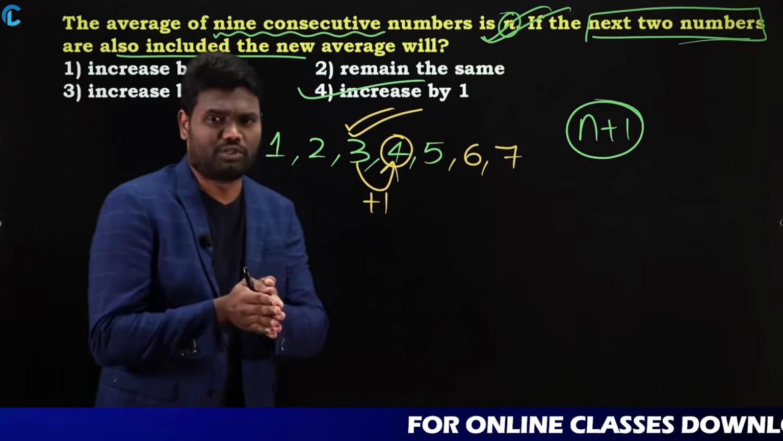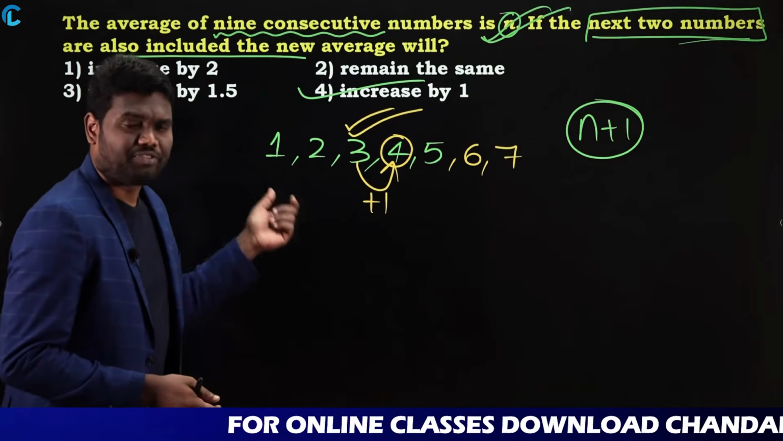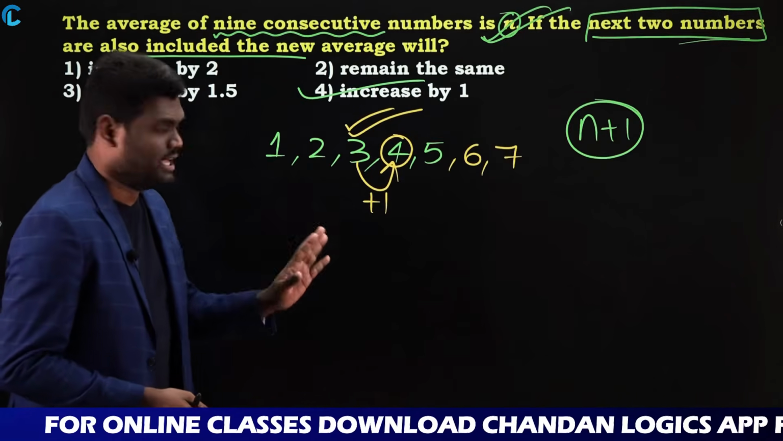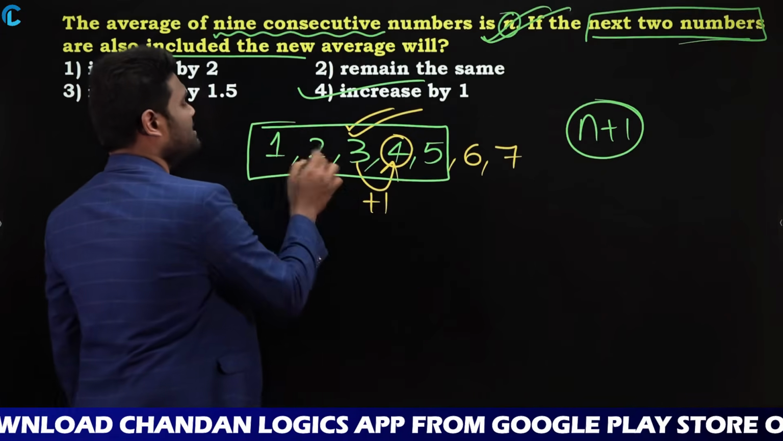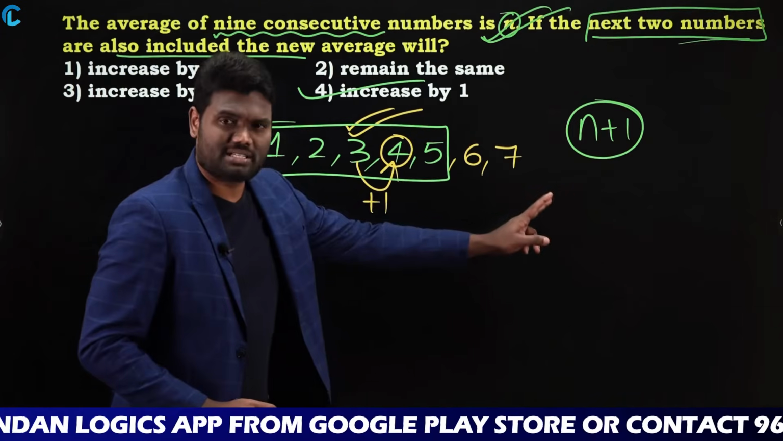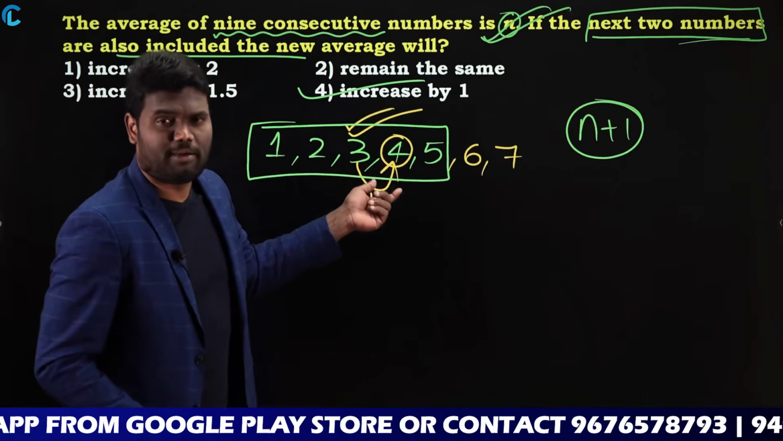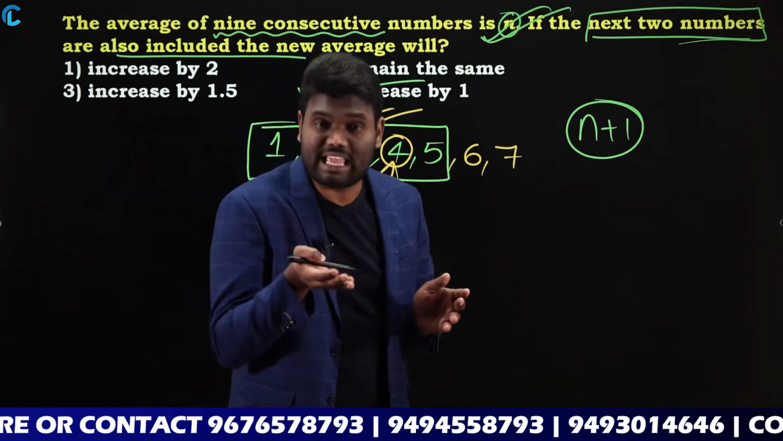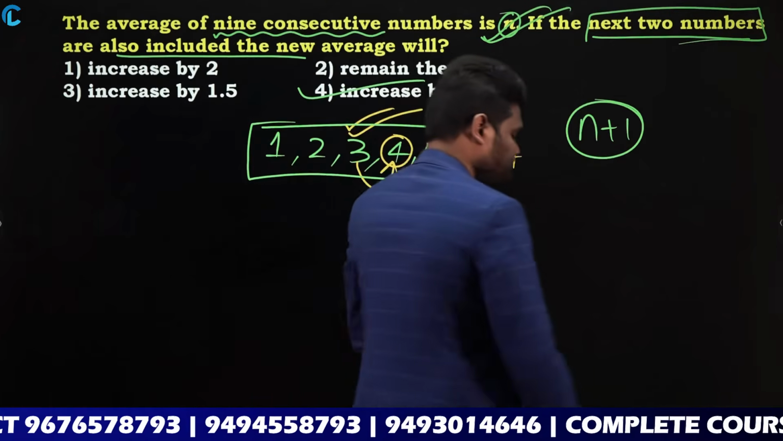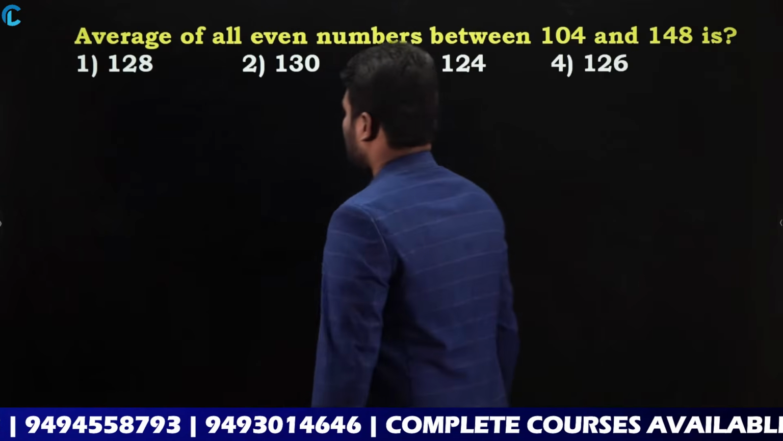Very, very simple question. Just take one example. If you take the example, you will come to know. What I have done is first 5 numbers, the average is 3. Next two numbers I have included, now the average became 4. So 3 became 4 means the average is increased by 1. Okay, let us look at the next one.